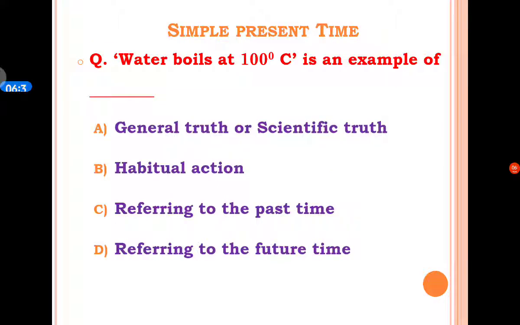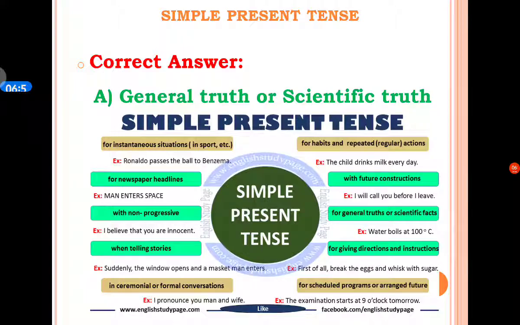The next MCQ is based on simple present tense. Water boils at 100 degrees Celsius is an example of dash. A option is a general truth or scientific truth. B option is a habitual action. C option is referring to the past time. D option is referring to the future time. And the correct answer is A option, general truth or scientific truth.